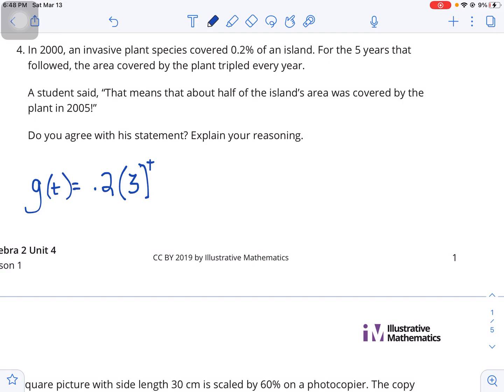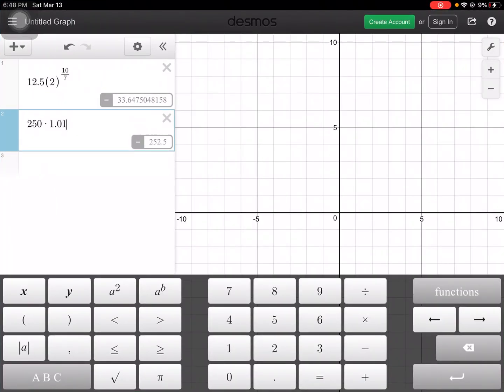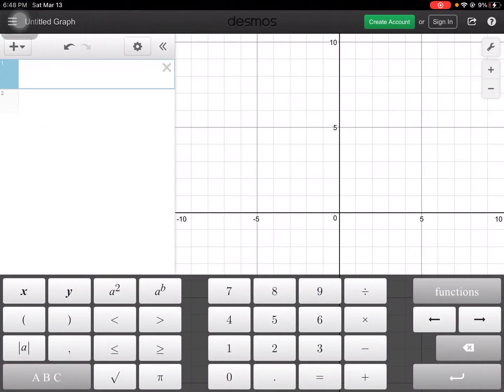And let's see, let's put a 5 in there. So I'm going to take this over to Desmos, and we'll put our function in here. It started at 0.2, and we're going to multiply that by 3 to the x power. And actually, let's just put a 5 in there because we want to know after 5 years.